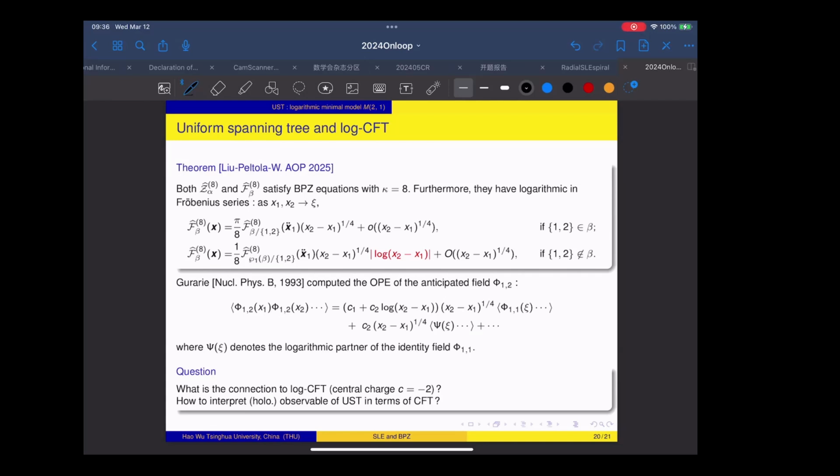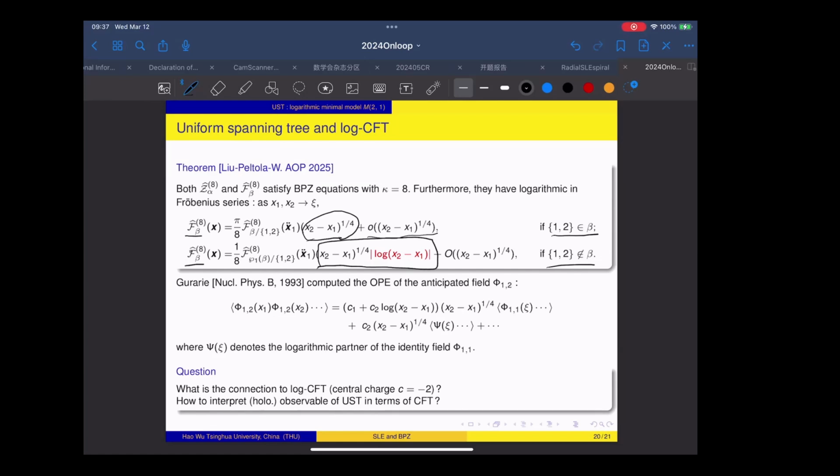Now in our paper, we make a concrete connection showing how we see this logarithmic correction in terms of the partition functions. What we do is that for this Coulomb gas integral, we take the Frobenius expansion of those functions. When x1 and x2 are very close to each other, the leading order of the decay is a polynomial, and the second order is a small term. This is in the case that the two points are paired together. But if the two points are not paired together, the leading term is a polynomial with a logarithmic correction.